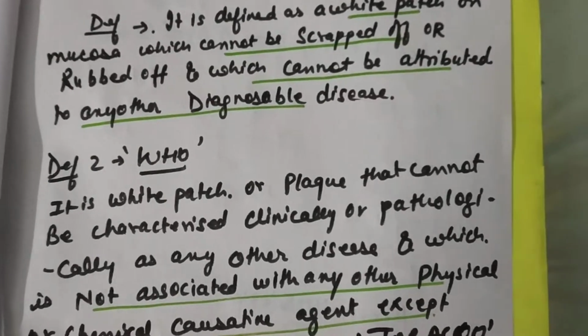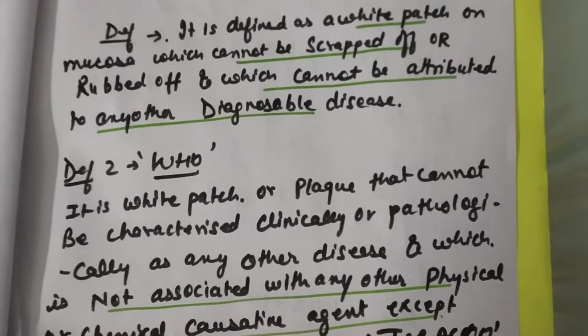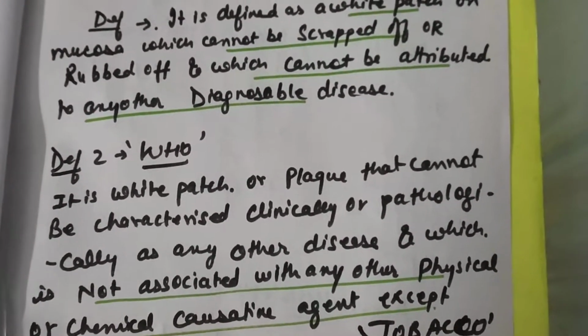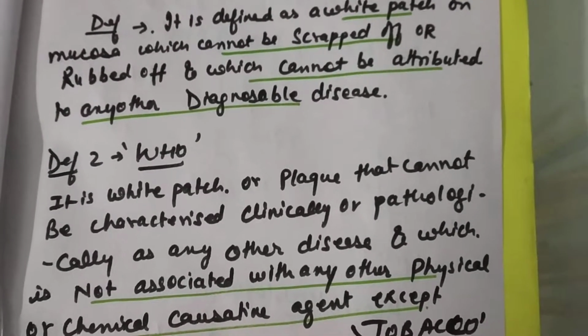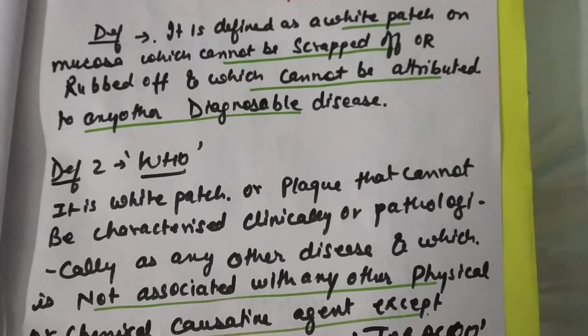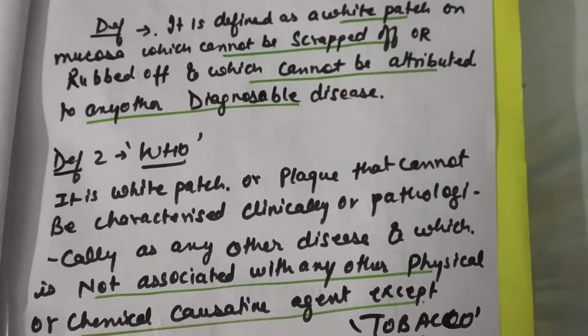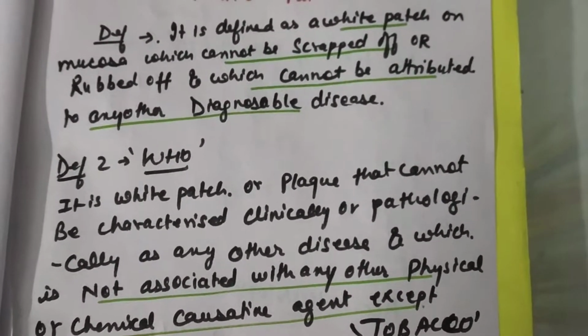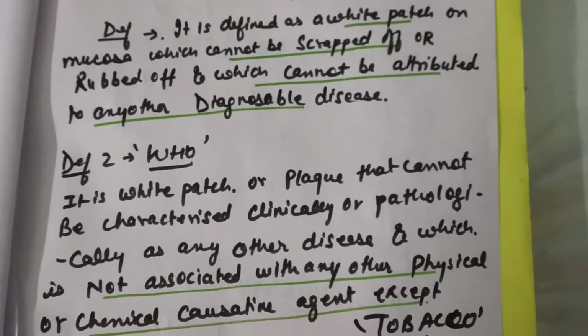The one which defines it and the one which is given by the WHO. The first one tells that it is a white patch on the mucosa which cannot be scraped off or rubbed off and which cannot be attributed to any other diagnosable disease.